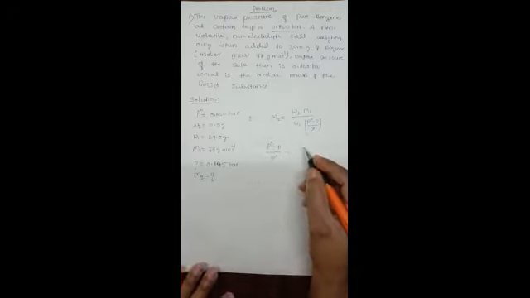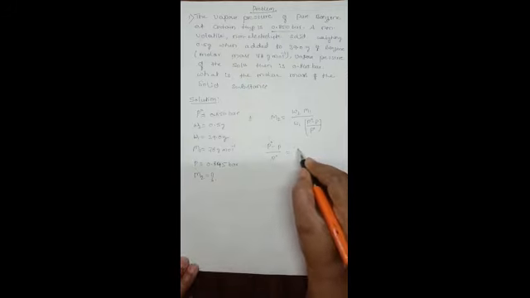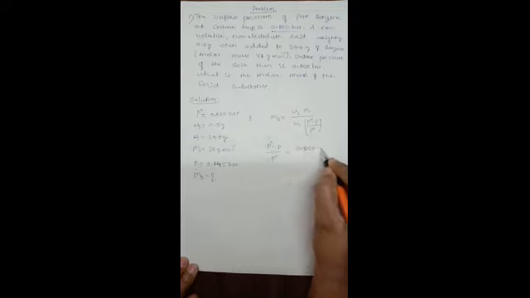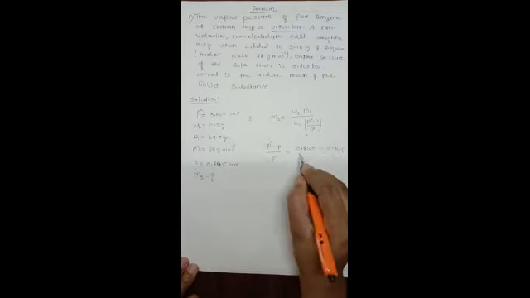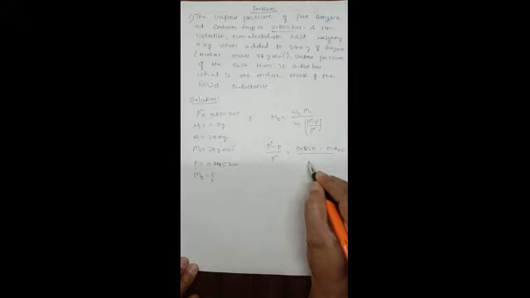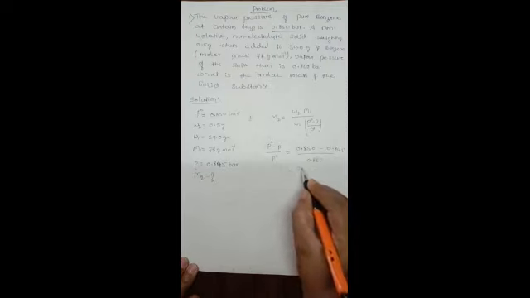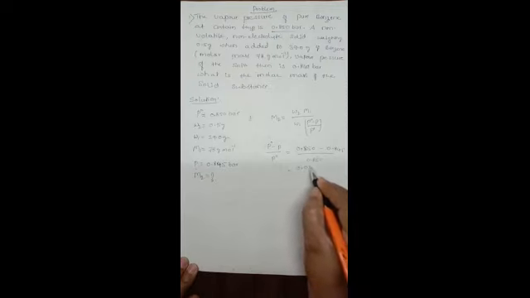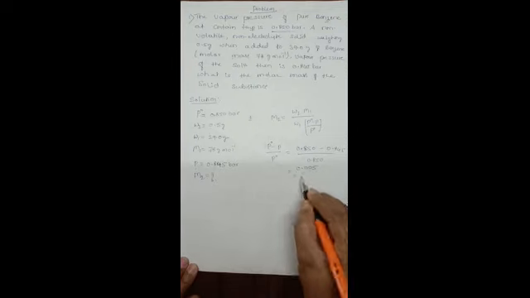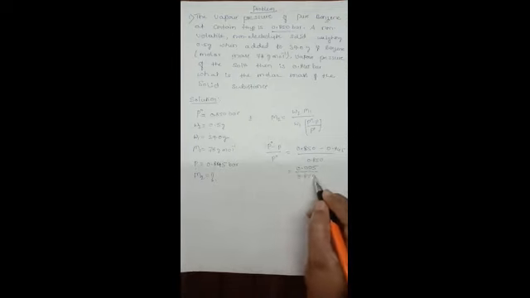The value of P naught minus P divided by P naught is nothing but the relative lowering of vapor pressure. P naught is 0.850 minus P is 0.845, divided by P naught, 0.850. The difference between these two is 0.005, divided by 0.850.